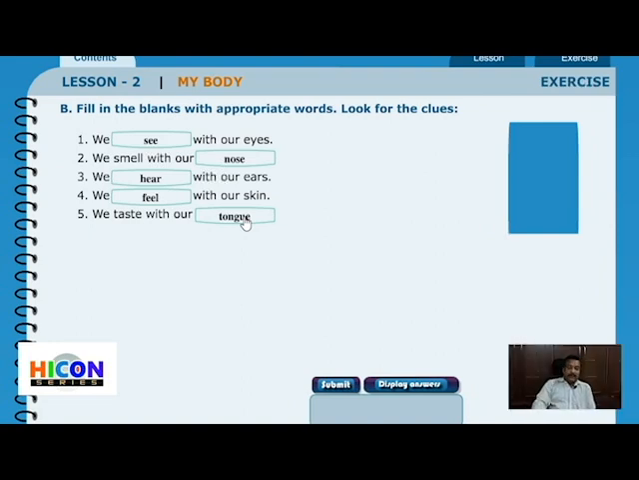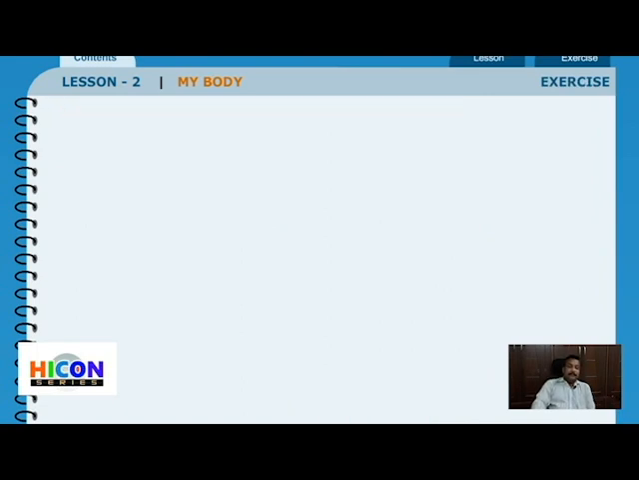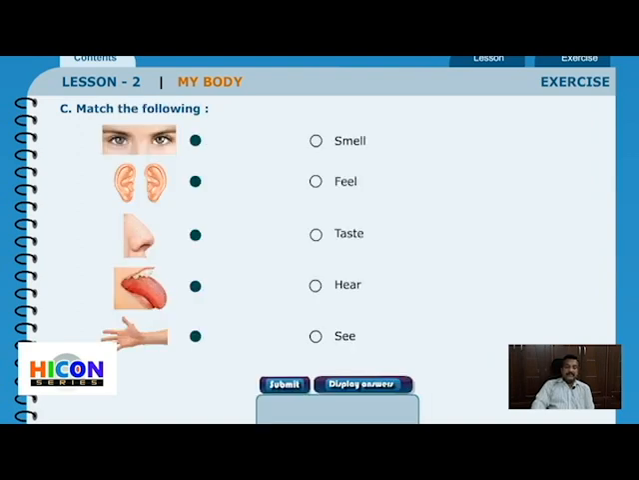Okay. Now we will go on to the third question. C. Match the following. So here are the sense organs. Images of sense organs are given here and their functions are given here. So we should match them. First one is eyes, and the function of eyes is not to smell, not to feel, not to taste, not to hear, but to see. So what we need to do is draw a line and connect it across like this.